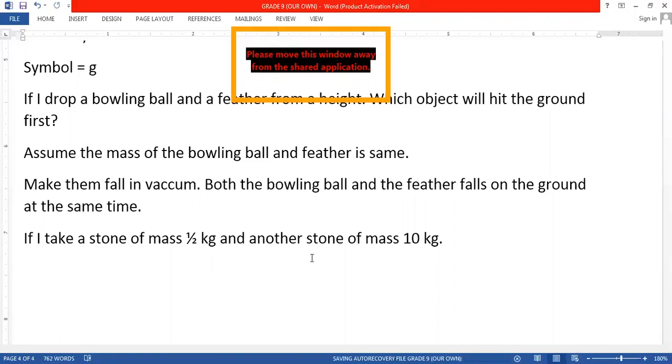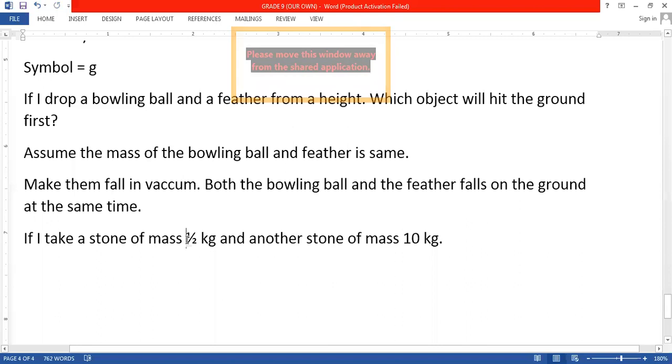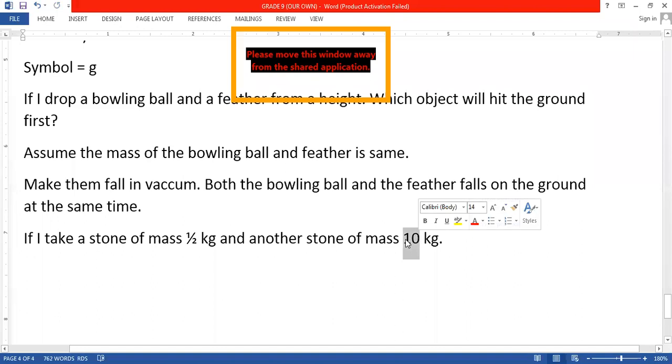So the objects whose weight is less will fall quickly, and the objects whose weight is more will take more time to fall. Yes, sir. Then opposite is true, or what? 10 kg will fall quickly.